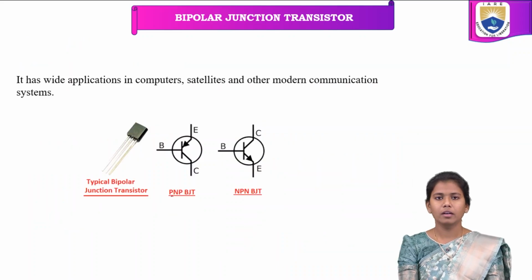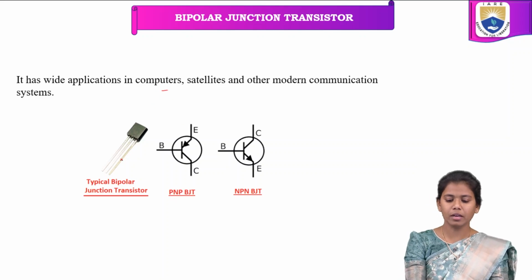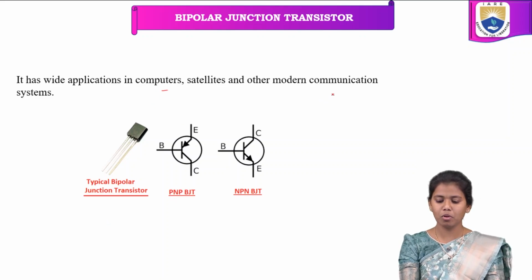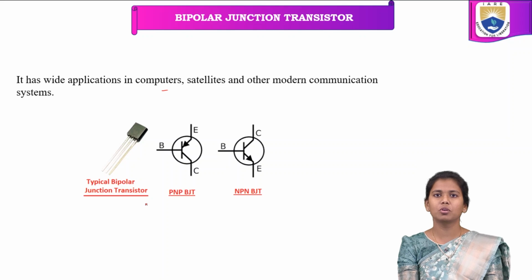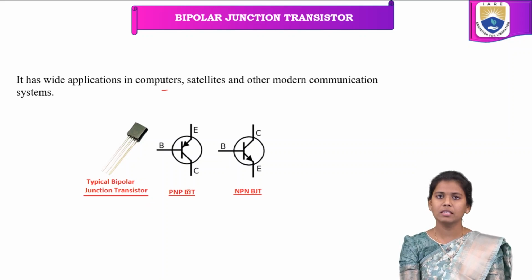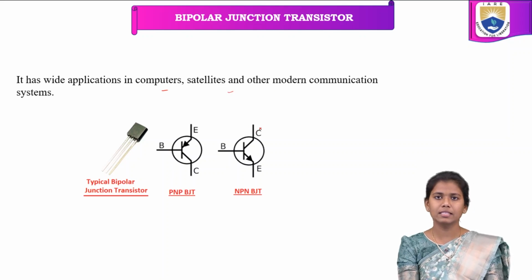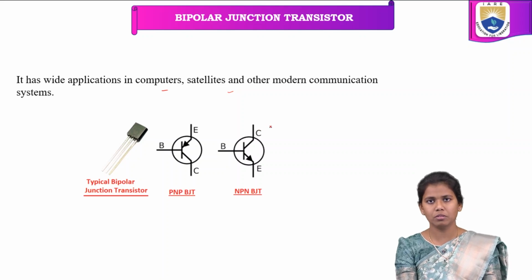And there are wide applications in computers, satellites and other modern communication systems. With the help of these transistors, we can design computers, satellites and other communication devices as well.